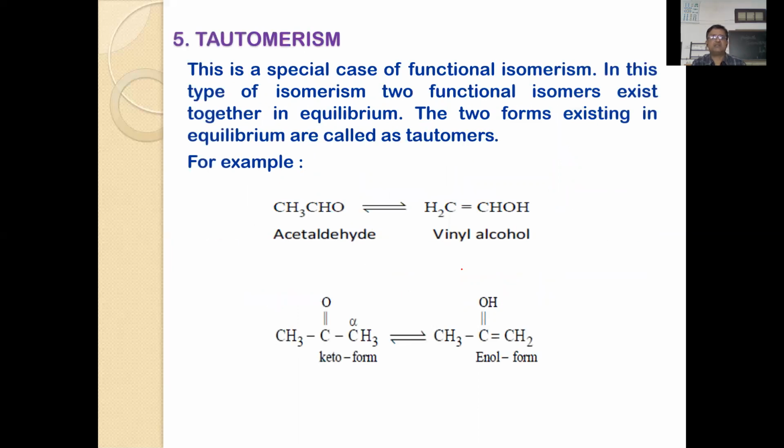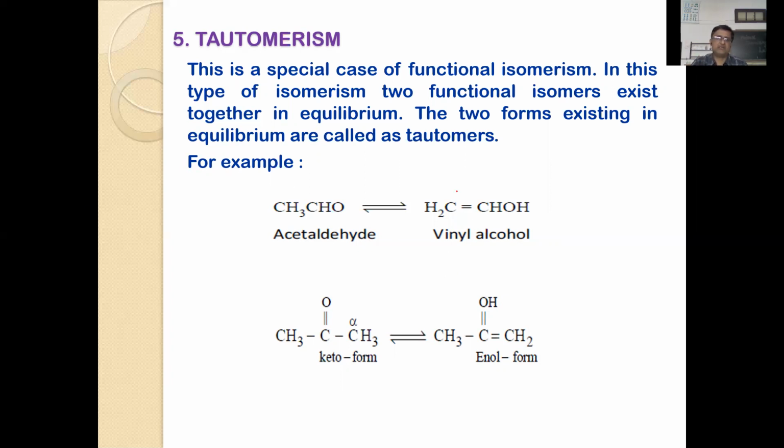The last but one is tautomerism. This is a special case of functional isomerism. That means functionally they change within themselves. This type of isomerism occurs when two functional isomers exist in dynamic equilibrium.